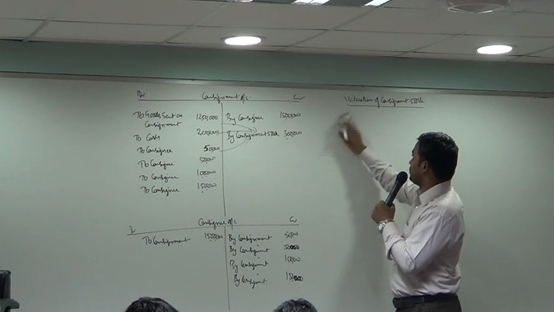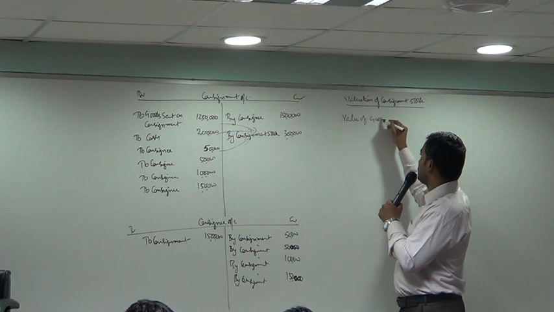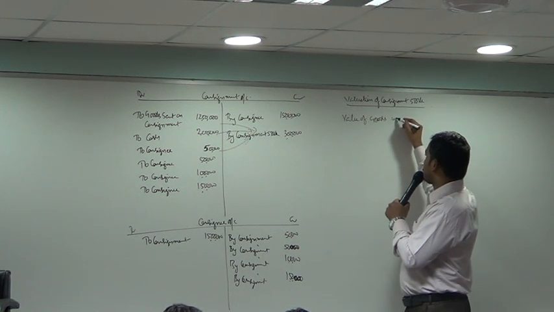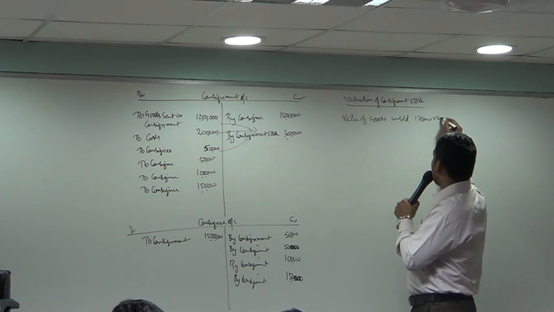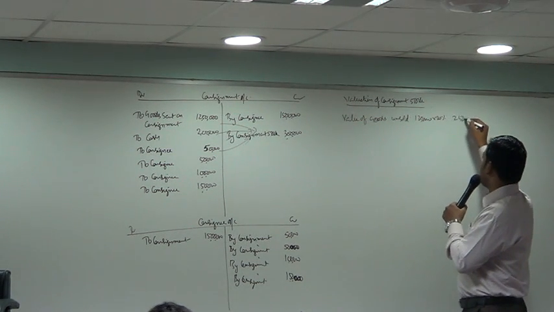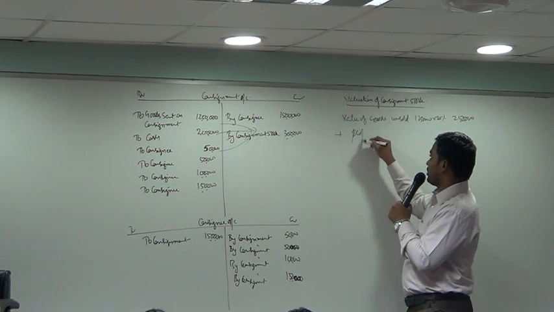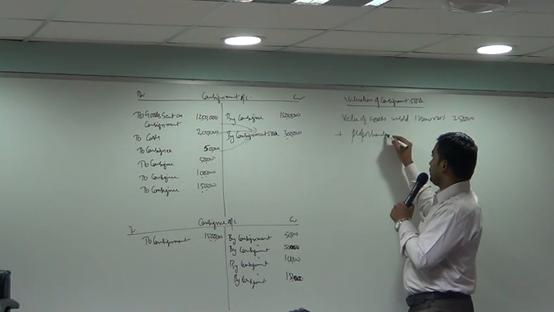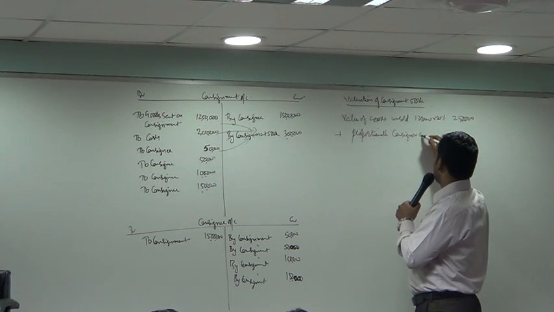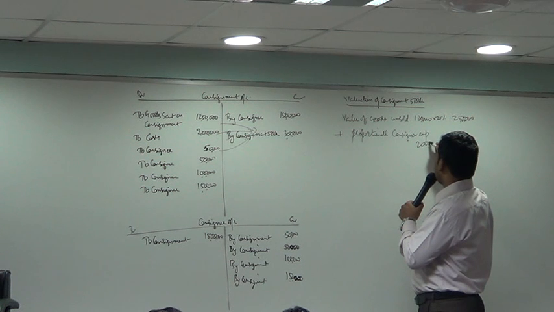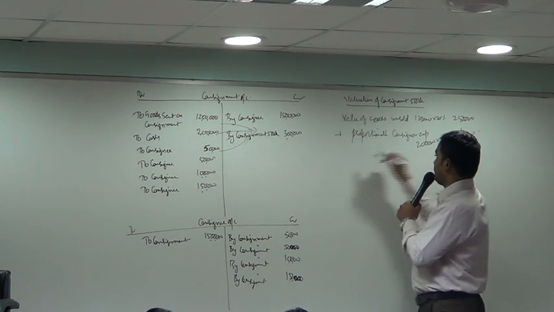Cost price value of goods unsold: 12,50,000 into 20%, 2,50,000. Add proportionate consignor expenses: 2 lakh into 20%, 40,000.